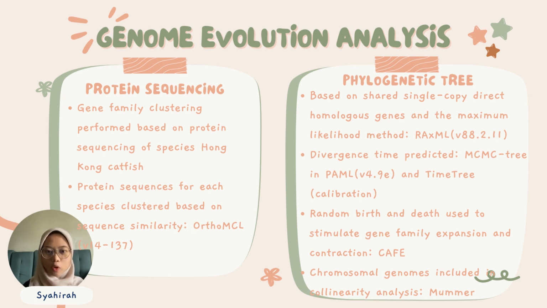Using RAxML, the phylogenetic tree was constructed by the maximum likelihood method. The divergence time was predicted using MCMCTree and TimeTree for calibration. Next, random birth and death processes were used to simulate gene family expansion and contraction for each lineage on the phylogenetic tree, and this step used software called CAFE. Chromosomal genome synteny analysis was done using MUMmer.